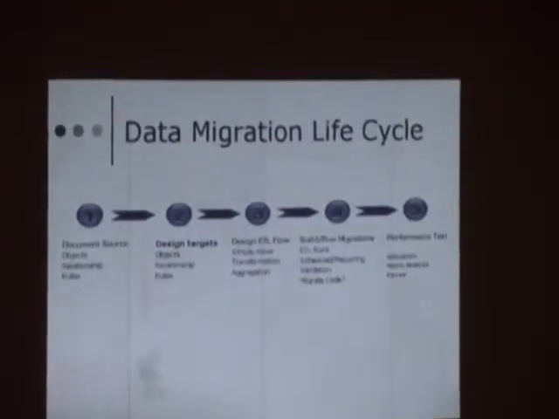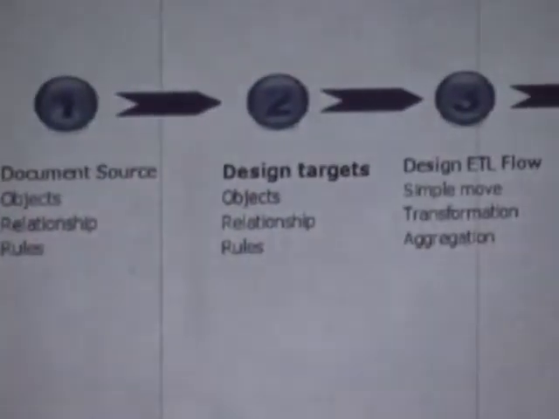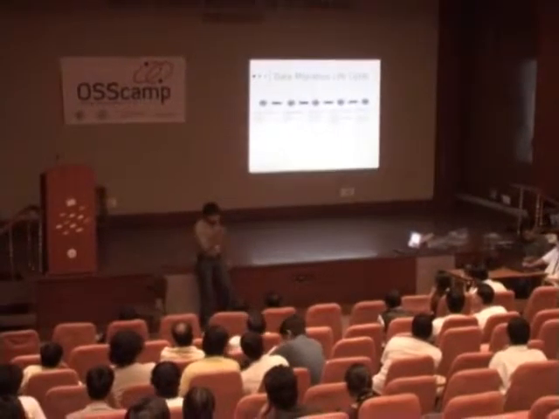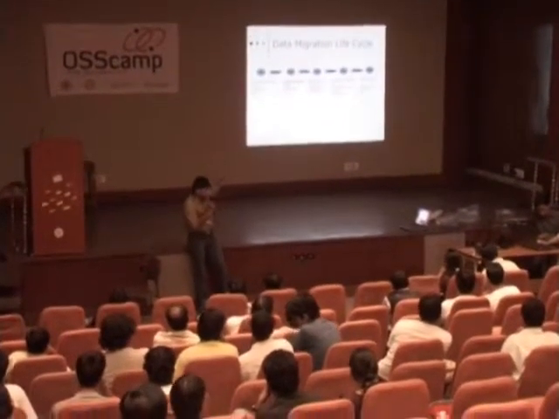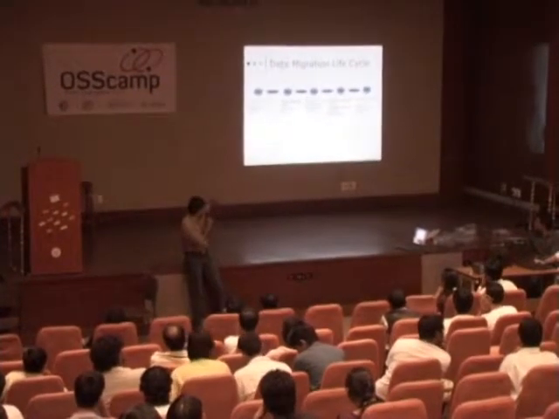Now, data migration life cycle. How to migrate the data from one source to another? First, document the source. What is the source database? It may be Oracle, SQL Server, also some others, Ingres, Postgres, from where you want to migrate. In the database, there must be some objects, their relationships, rules.